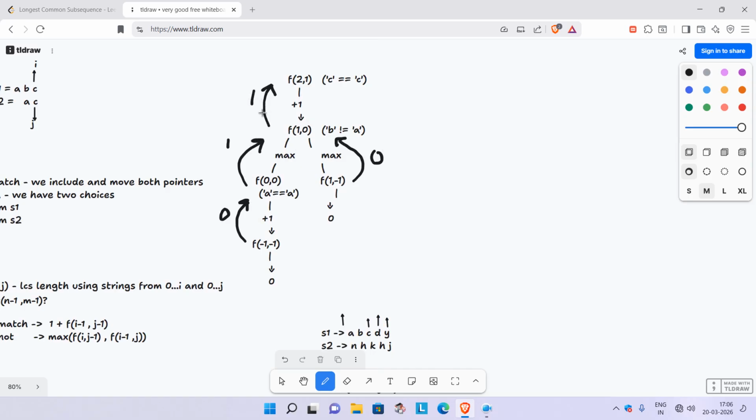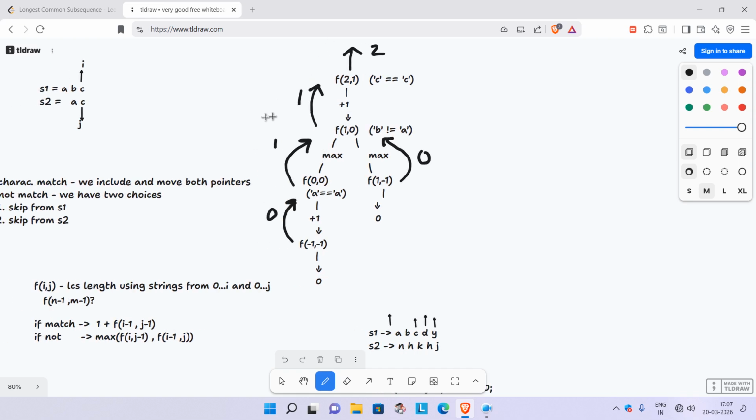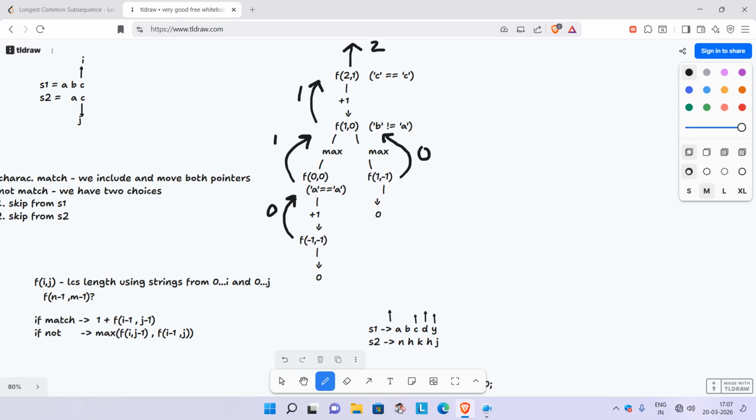Okay, now 1 from this left and right subtree, and during the returning it simply returns 2 there, because it is 1 plus f of i minus 1, j minus 1. So from our f of 1 comma 0 it returns 1, and 1 is already present there, so that means it returns 2. So the maximum longest common subsequence length possible is AC, that is 2. So that's our dry run for this case.